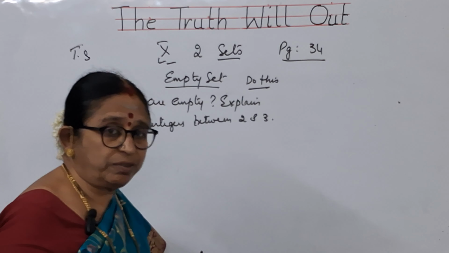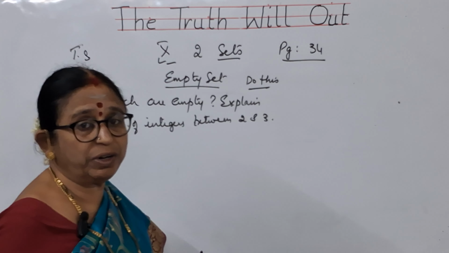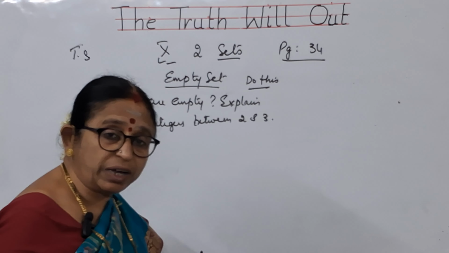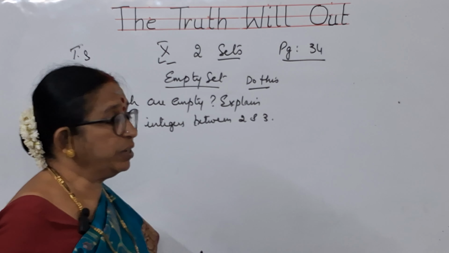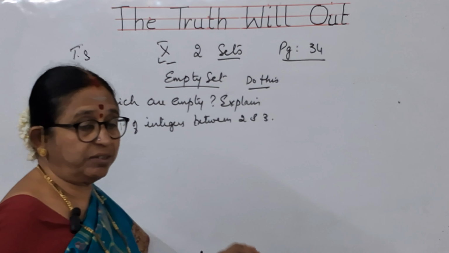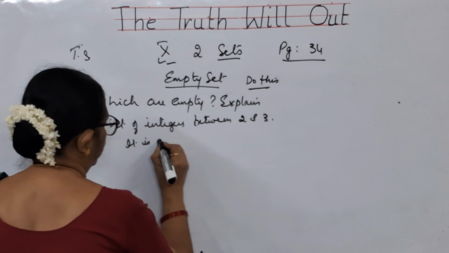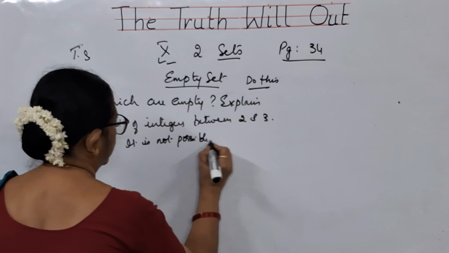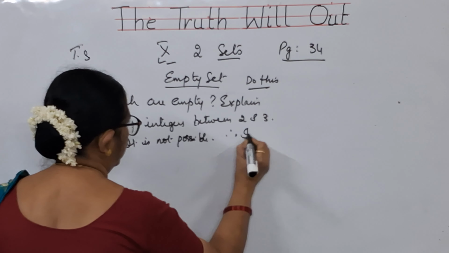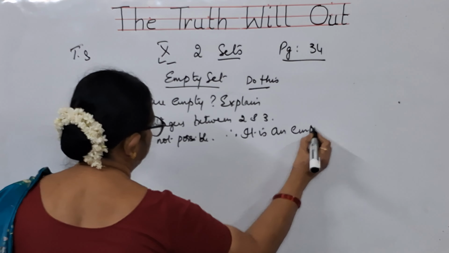But in this, between 2 and 3, what number are you having, children? You can only find innumerable rational numbers between them, but not a whole number or an integer. So we will be saying that it is not possible. Therefore, it is an empty set.